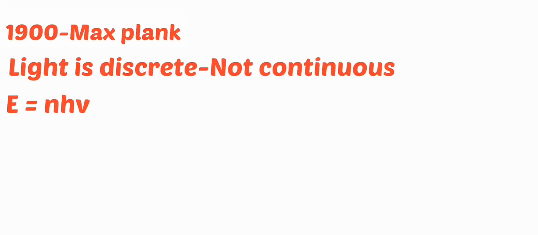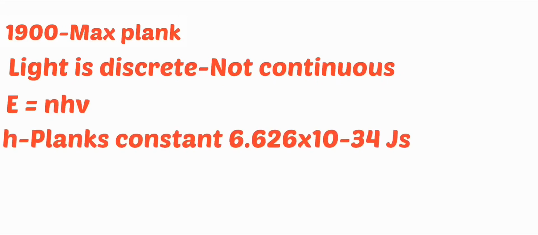That is, it is an integral multiple of h nu, where h is called Planck's constant and its value is given by 6.626 times 10 raised to minus 34 joule second. During that period, we had only classical mechanics. According to classical mechanics, or our Newtonian mechanics, energies are continuous. So a new branch of physics was born, called quantum mechanics.